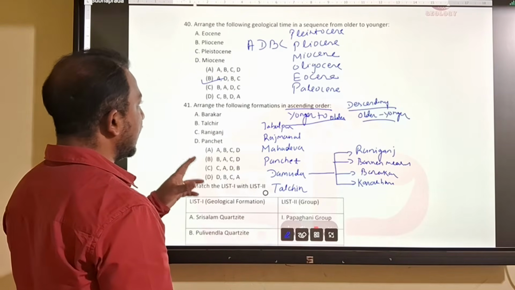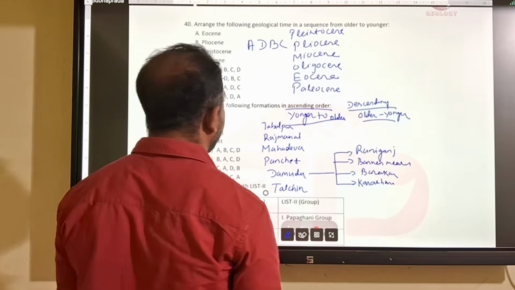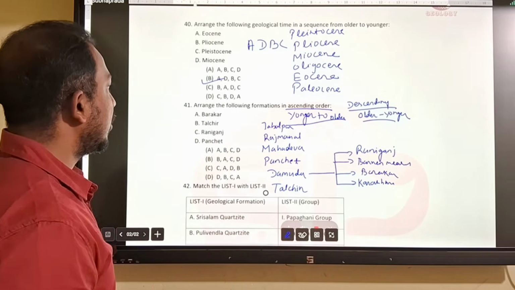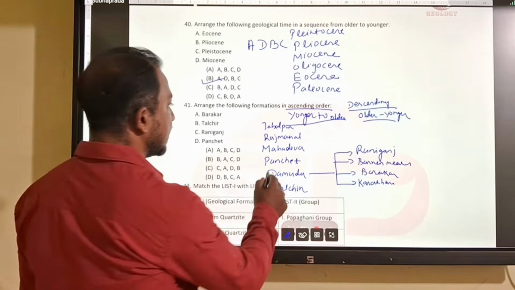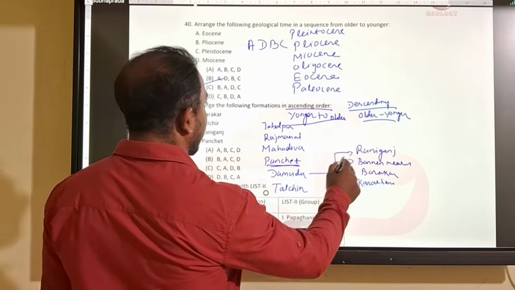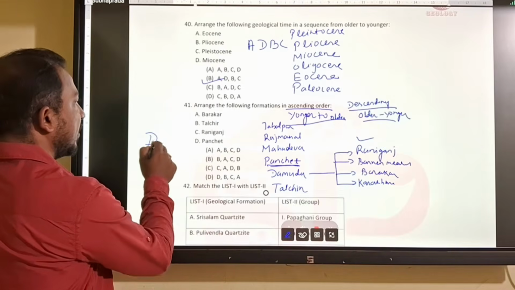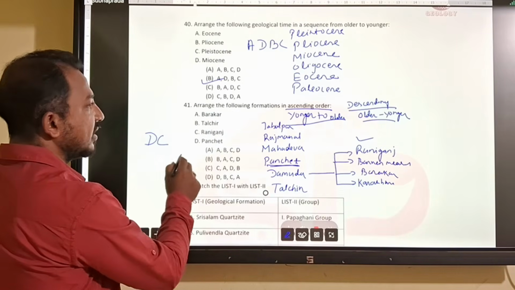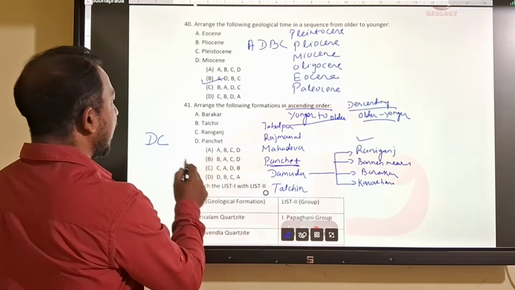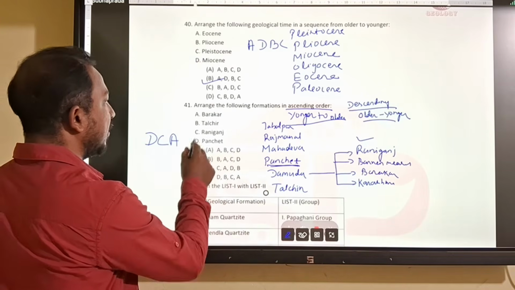So ascending order is from younger to older. The youngest one will be Panchet. After that we will have Raniganj. So first will be Panchet, then Raniganj, then Barakar, then Talchir.